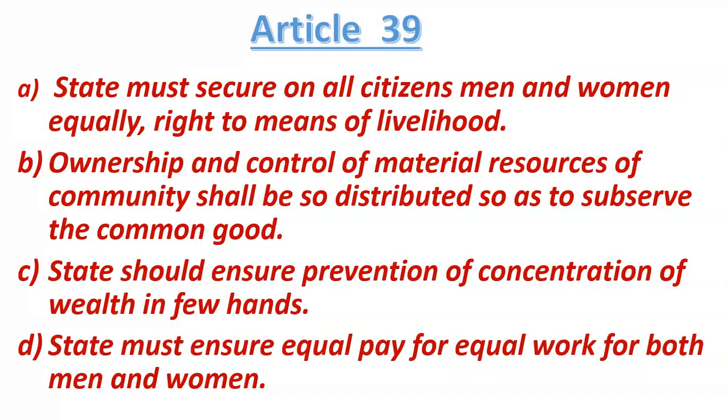Now friends, I can give you one example so that you can understand it more clearly. Suppose there is a coal mine, and we know that coal is also a resource. According to Article 39 clause B, it should not happen that a single person or a group of persons gets the ownership and control of that coal mine.